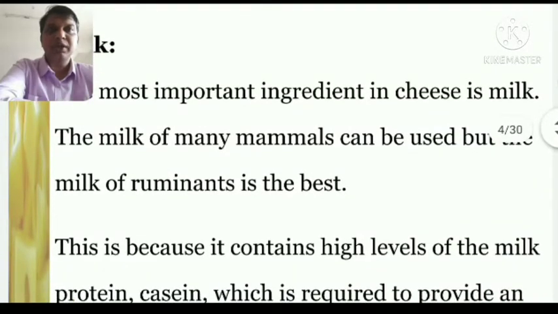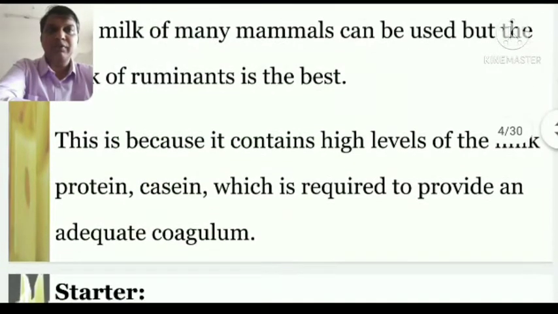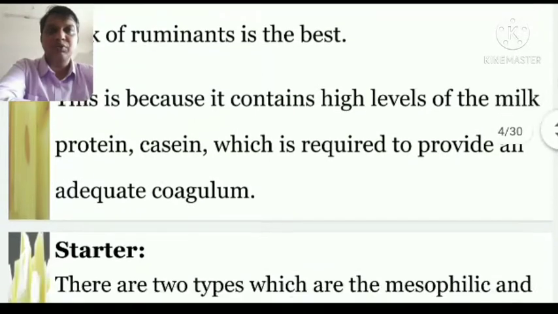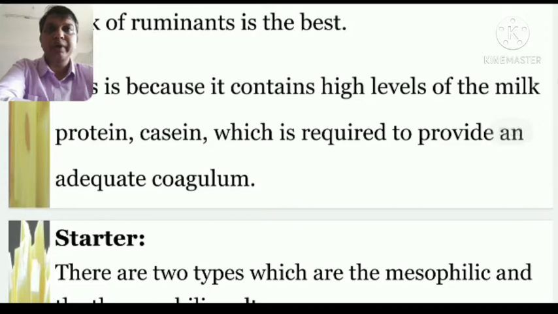The milk of many mammals can be used, but the milk of ruminants is the best. This is because it contains a high level of the milk protein casein, which is required to provide adequate coagulation. So milk is one of the basic requirements to make cheese. Milk of various mammals can be used, but ruminants' milk is very important because it contains a very high level of casein protein, which is required to make a perfect coagulation, or curdling, of the milk.